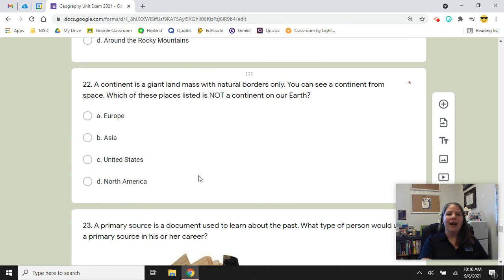Number 22, a continent is a giant landmass with natural borders only. You can see a continent from space. Which of these places listed is not a continent on the Earth? Europe, Asia, United States, or North America?